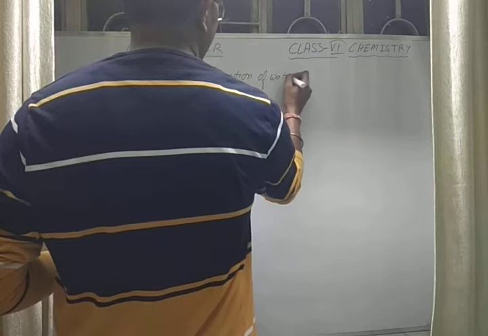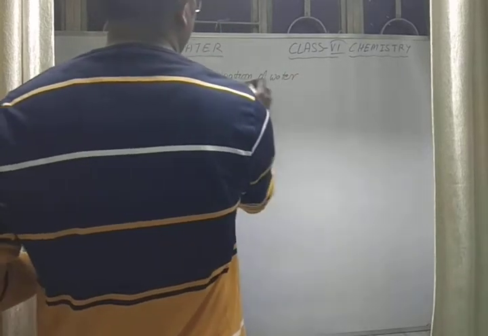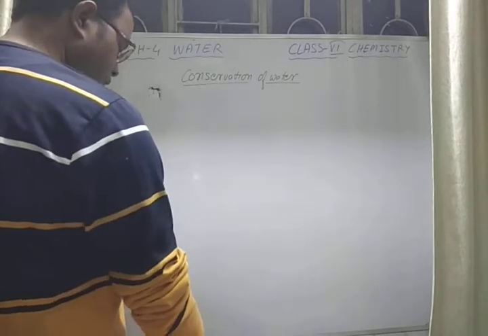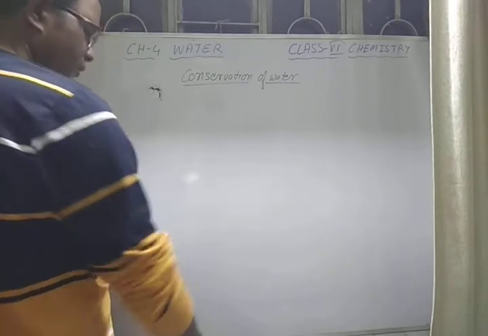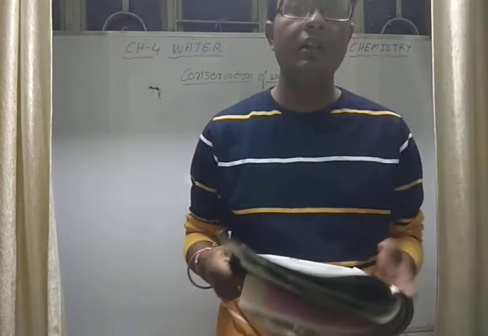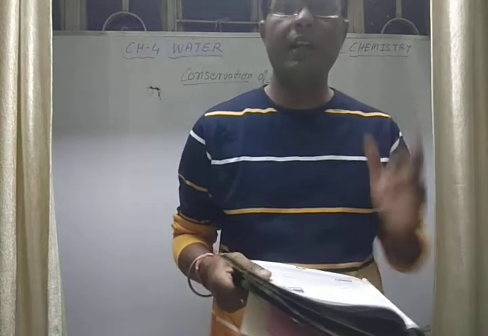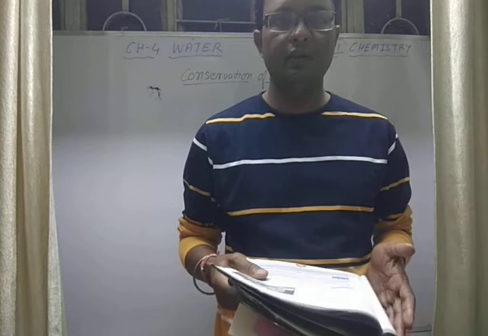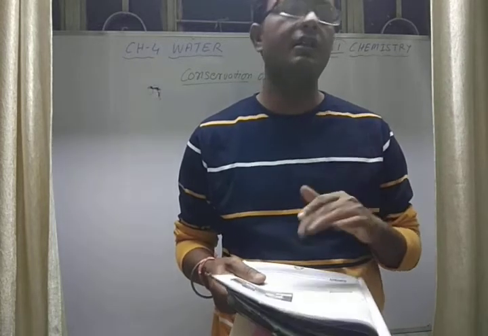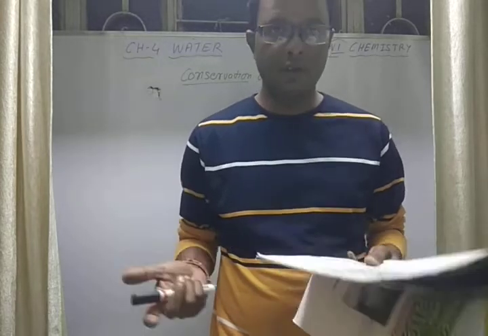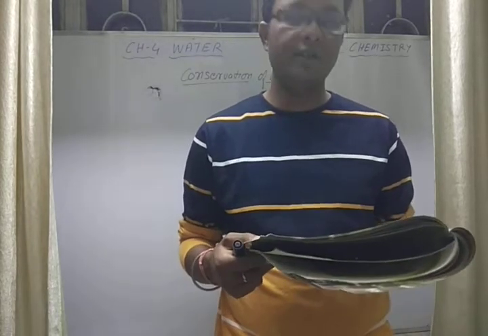Conservation means you can use everything in a controlled, judicious way, without wasting, without any harm to the things. That is called conservation. We have to use economically and judiciously, then we can say that it is conservation. Water is precious, all of us know, so it is very important to conserve water.